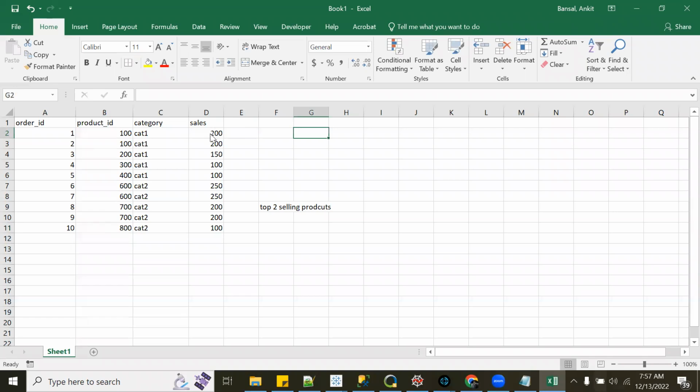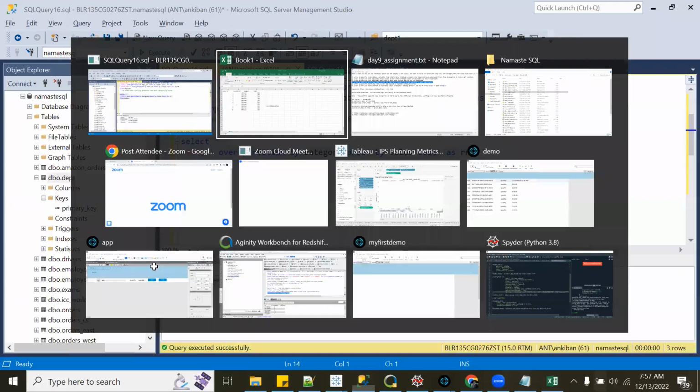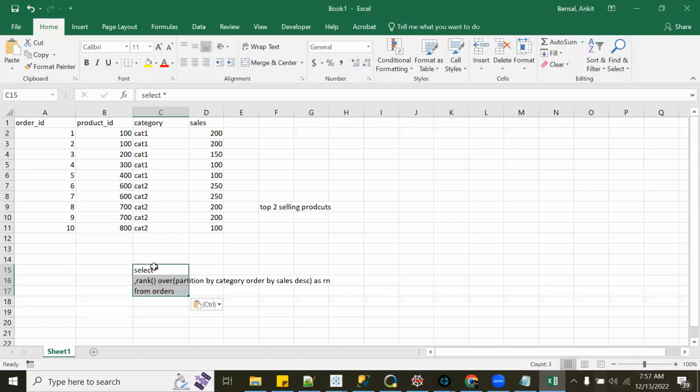If I run this query, what will happen? This inner query, let me remove everything. Let me just put rank for now for simplicity. Now I'm running this query on this data. I'm saying partition by category, so these 5 rows will be one partition.